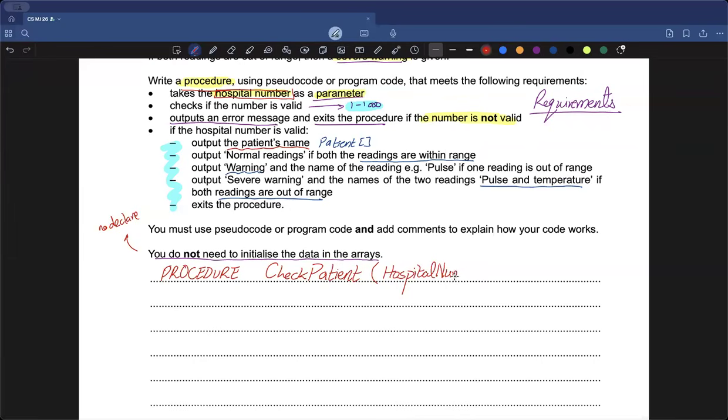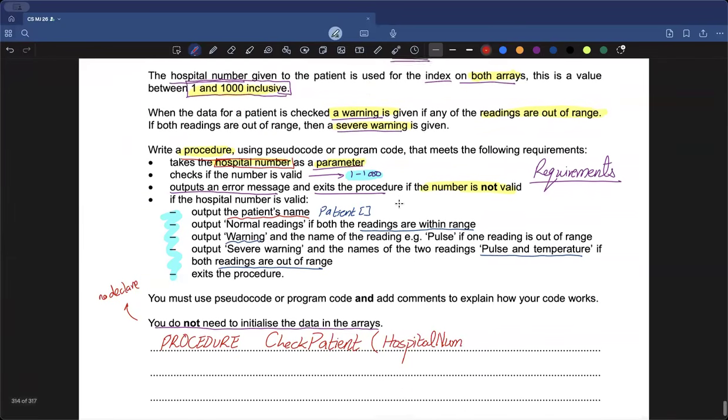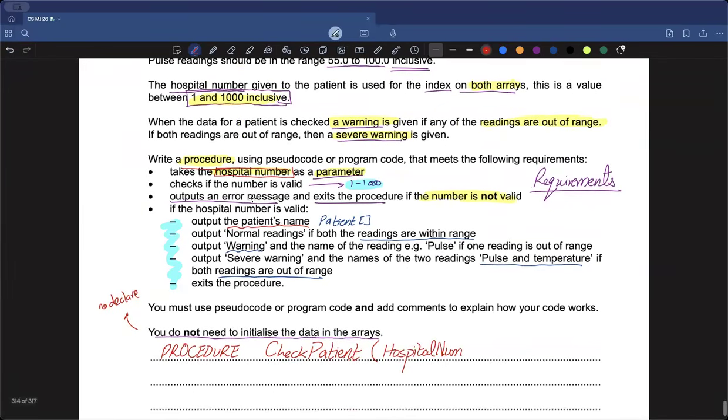Hospital num is my hospital number, whatever parameter the user will be providing me with. Now you can write hospital number in full, or HN, it's your choice, but just indicate that this is my hospital number which the user will be providing to me. And every time you provide a specific parameter up here, you also need to give its relevant data type. So it's clearly mentioned that this is going to be an integer, right?